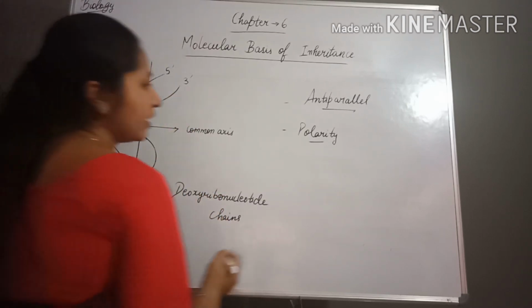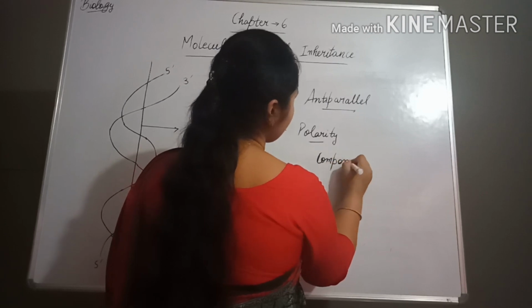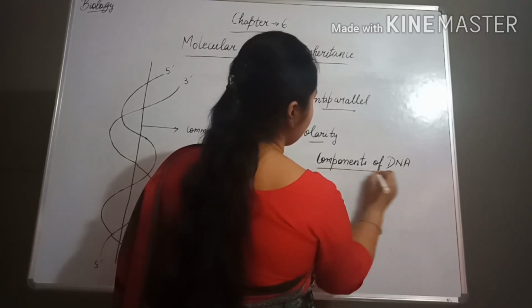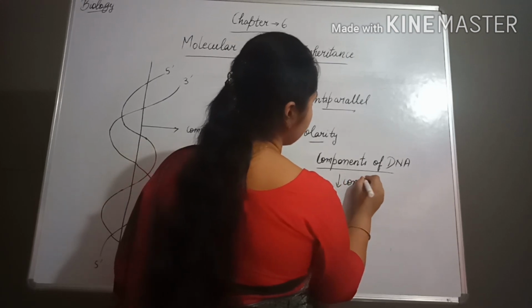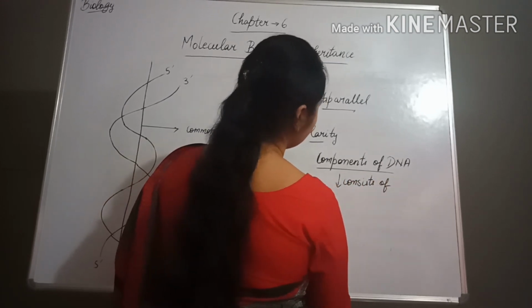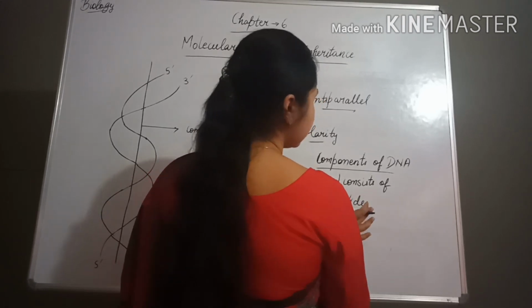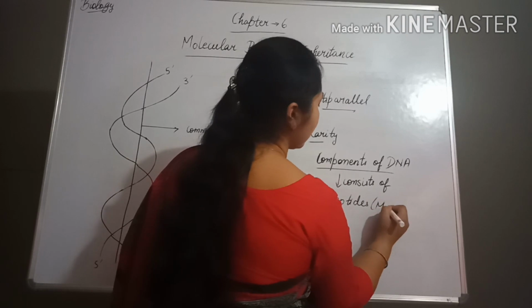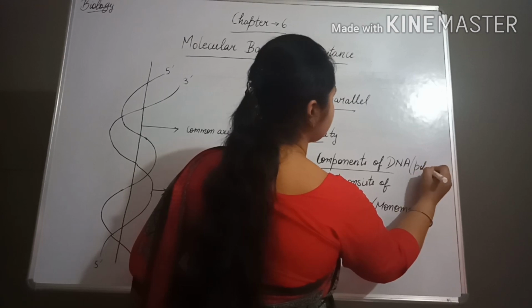So this DNA chain consists of nitrogenous bases. Okay, so what are the components of DNA? As all of you know, DNA consists of nucleotides, and these nucleotides together make up the DNA. It means these nucleotides act as a monomer, and DNA acts as a polymer.